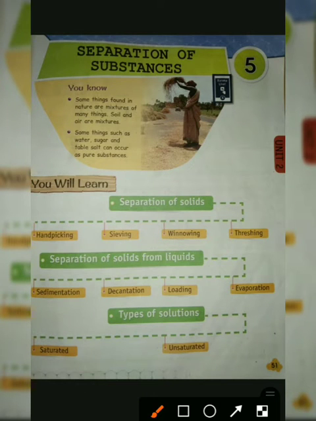Hello everyone. So today we will discuss class 6 chapter 5 separation of substances question answer.